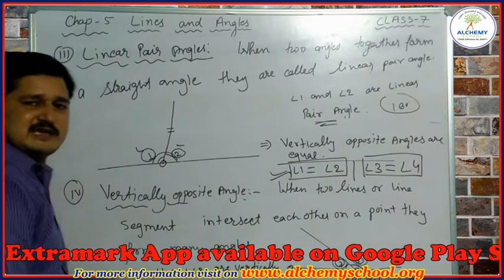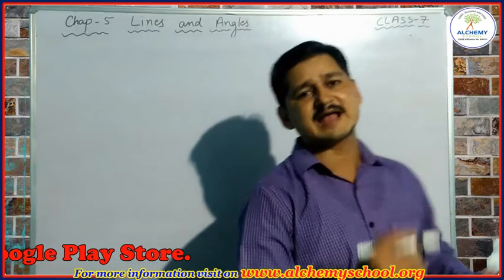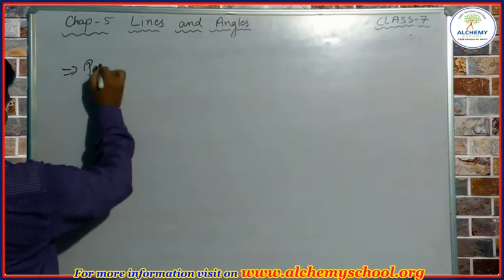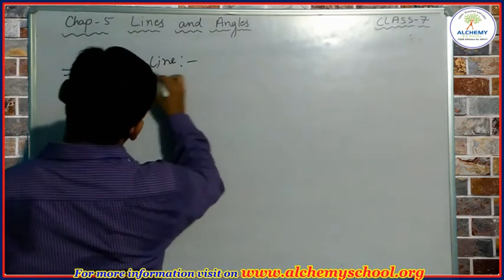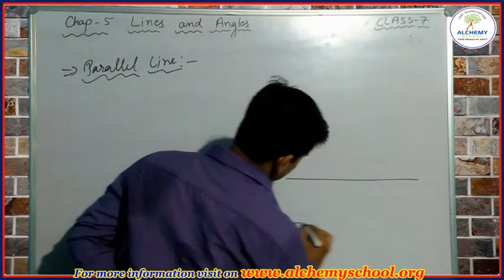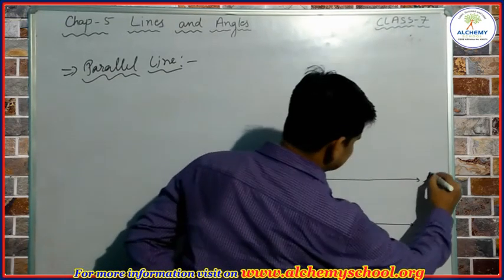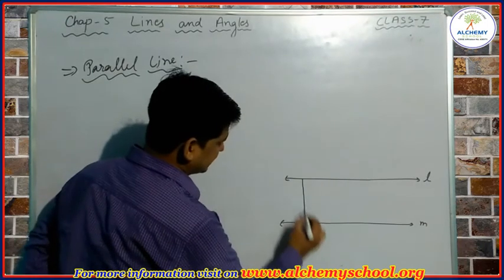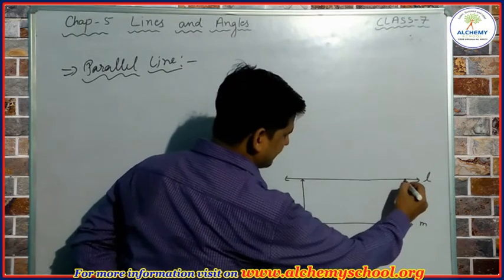Okay. So let's see the next topic. Students, the next topic that we are going to discuss is parallel line. So what is parallel line? To understand parallel line, we have to observe the figure. This is a line. This is also a line. Suppose this is line L and this is line M. When two lines never meet each other and they have equal distance everywhere, they are called parallel lines.